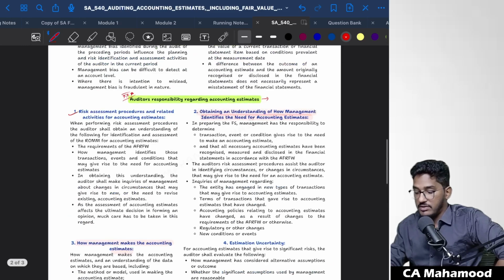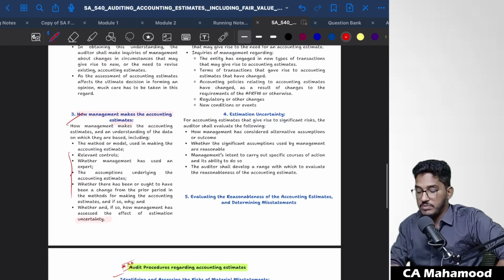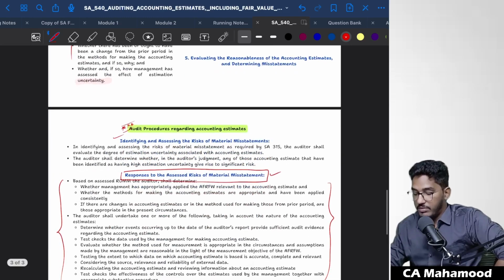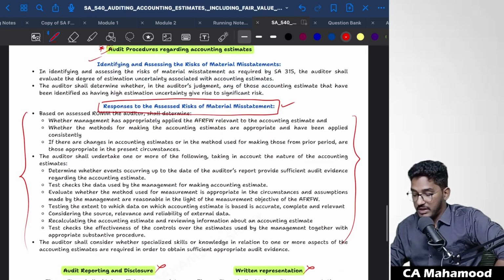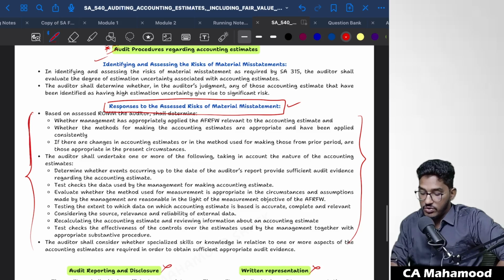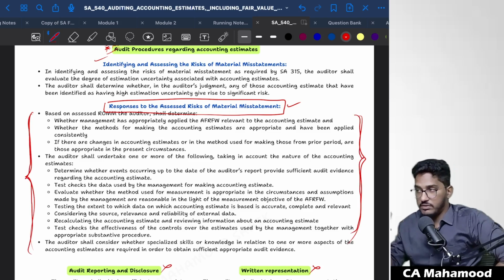This they have given it as an answer. This is what they have given in the suggested answer, which I personally don't agree at all. Why? Because once the risk of material misstatement has been identified, this is how the auditor should respond to the risk of material misstatement. This paragraph should have been the suitable answer. But as you know, I say suggested answer sometimes out of the context.